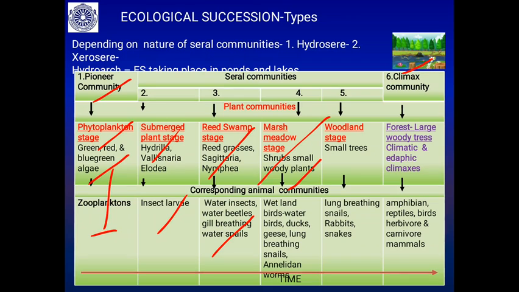Now this shrub forest is succeeded by the woodland stage, small trees. This supports lung breathing snails, rabbits and all. Then ultimately the climax community, the large woody trees, is supported by the climatic and edaphic climaxes. So that supports all the animals you will find in a forest.